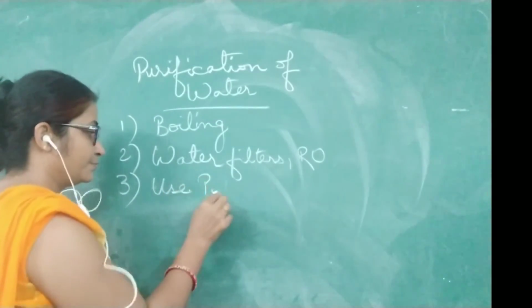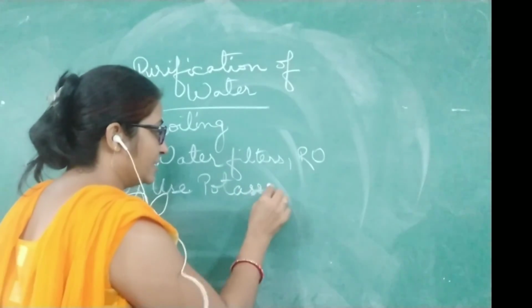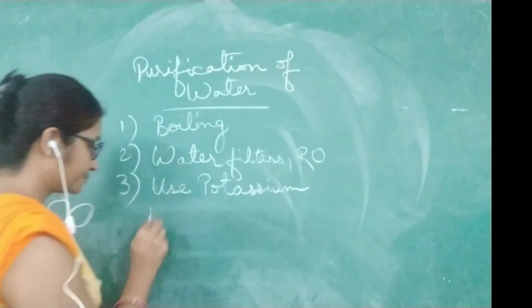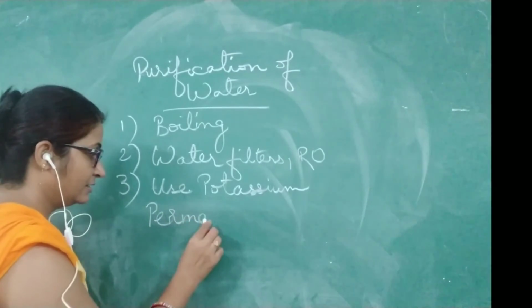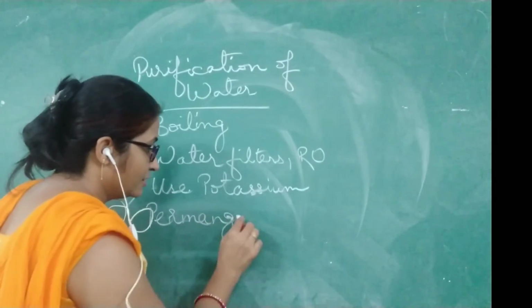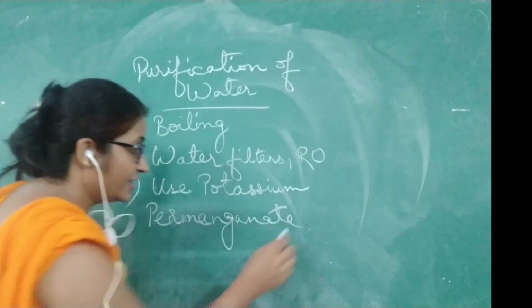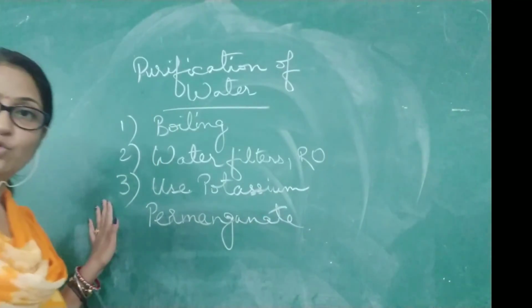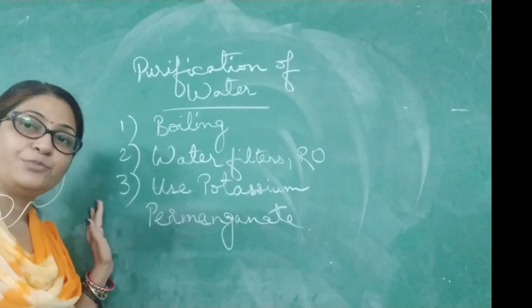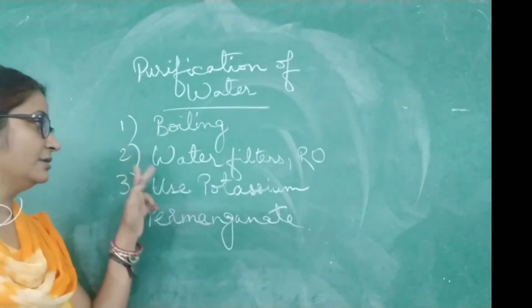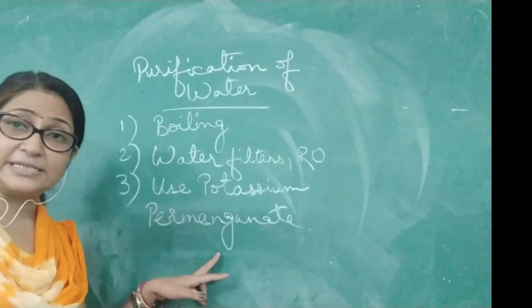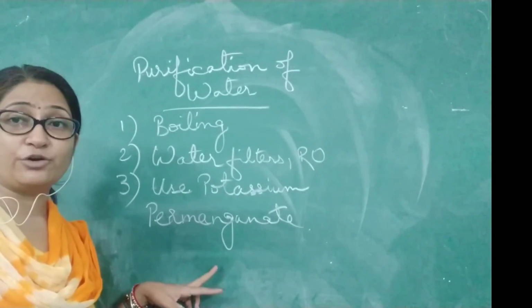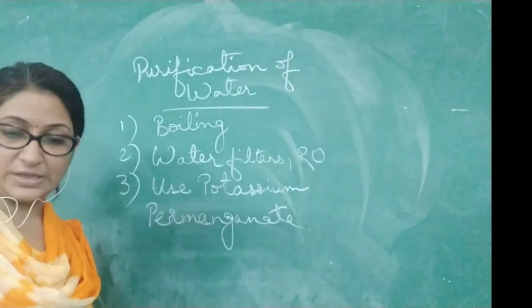This is a chemical salt which we can use, and it kills the germs which are present in the water. So these 3 ways we can easily follow at home and make the water pure: boiling, using filters, or making use of potassium permanganate. These are the ways by which we can purify the water at home as well.